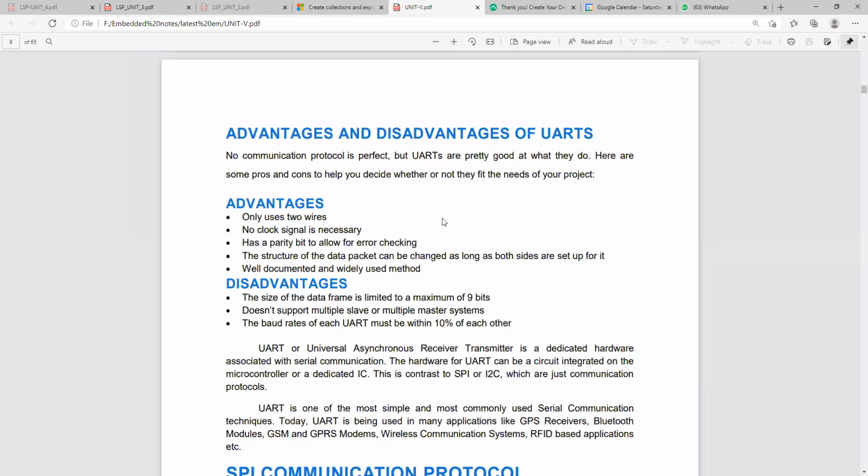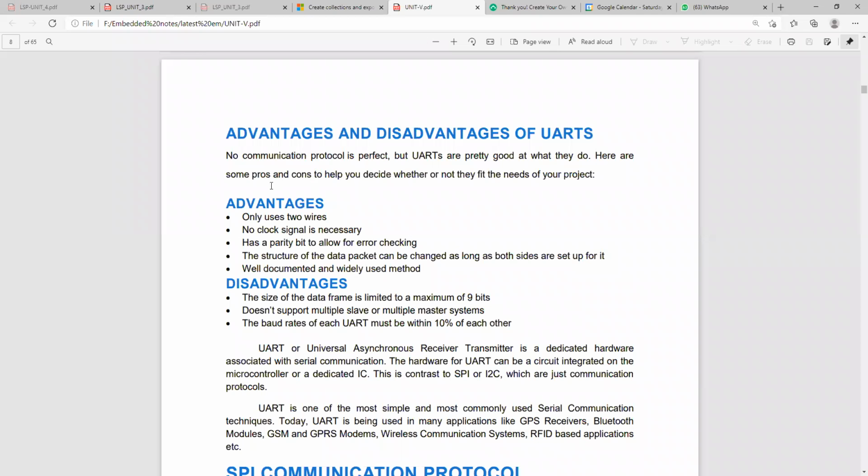So what are the advantages and disadvantages of UART? In most cases we are using UART because it only uses two wires, and no clock signal is necessary. A parity bit allows for error checking, and the structure of the data packet can be changed as long as both sides are set up for it. It is a well documented and widely used method.